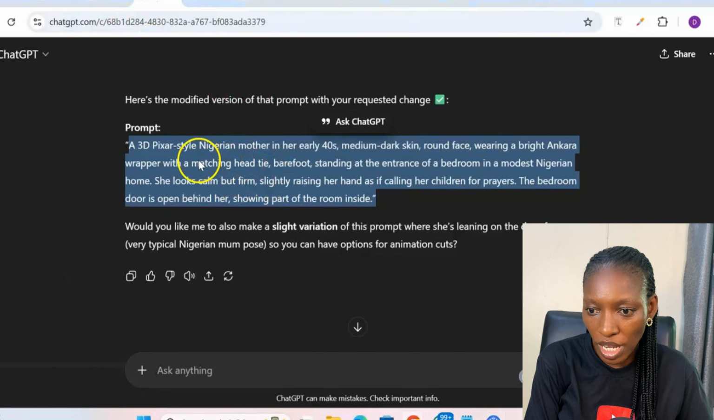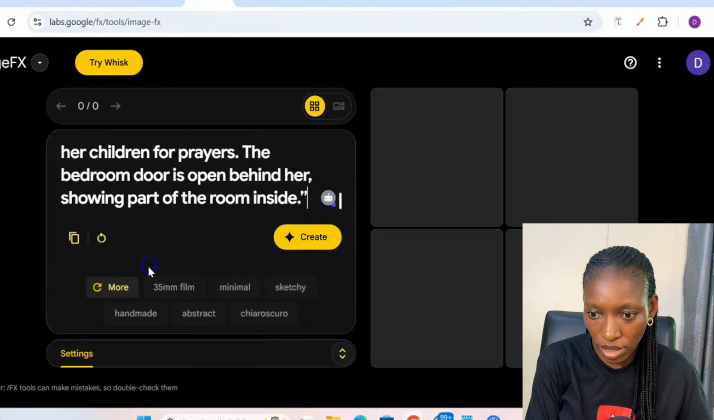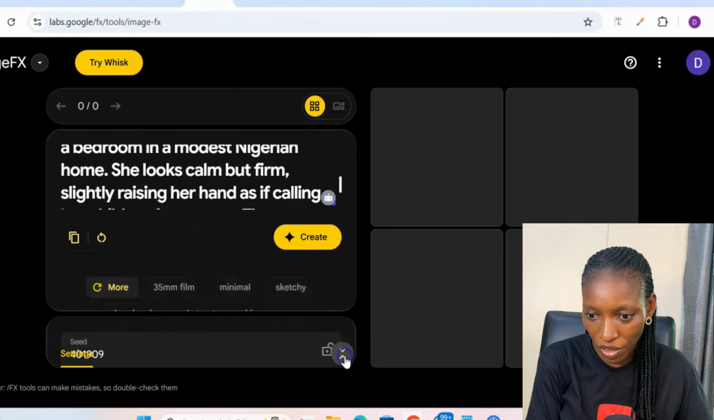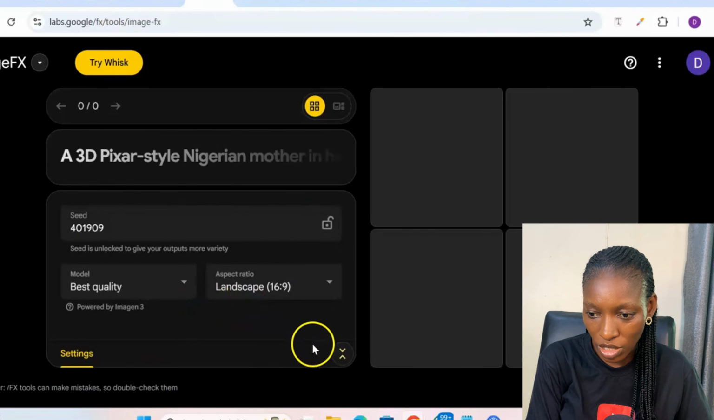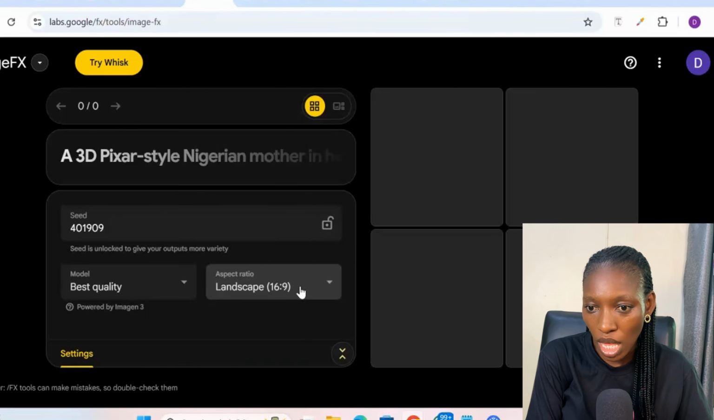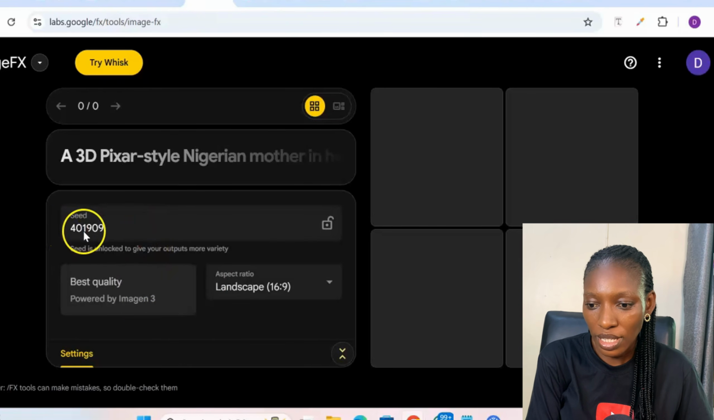I copied the prompt I got from ChatGPT for the first shot and I head over to Image FX. So, I pasted it right there, as you can see. If you look at this part of Image FX settings, click on this and then you will see aspect ratio. All these tools I am using are available on your mobile phone. Just follow the link. I'll put the links to all the tools I used in the description box of this video. So leave the model at best quality and then just this one as it is.